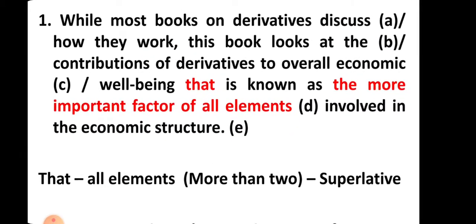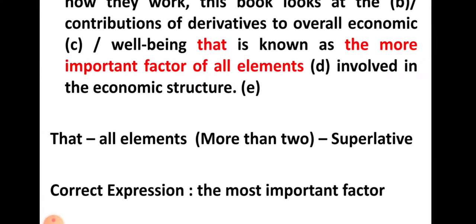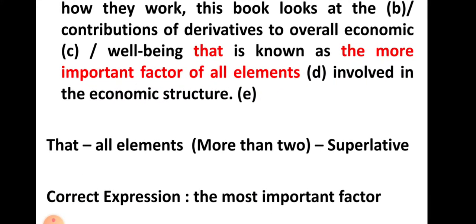If you look at this part, you have used an adjective called the more important factor of all elements. So more is what? More is a comparative degree. So why do we use it? Why do we use comparative degree? We use comparative degree when there are two persons or places or things compared. But here, what are compared is the point. Look at this. There is a comparison between that and all elements. Okay, so that is singular, which is one, and all elements. Naturally, the comparison is not between two, but it is between more than two.